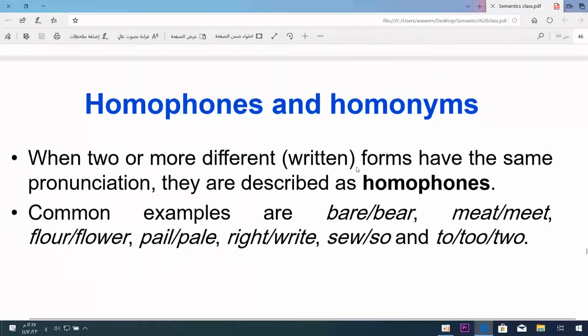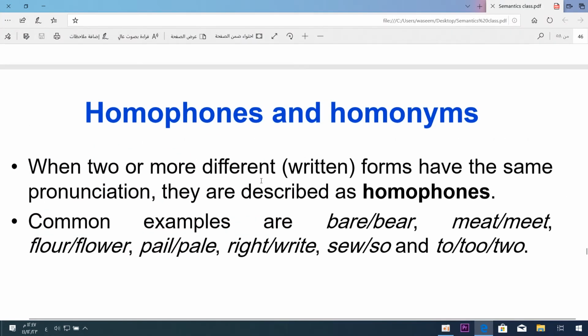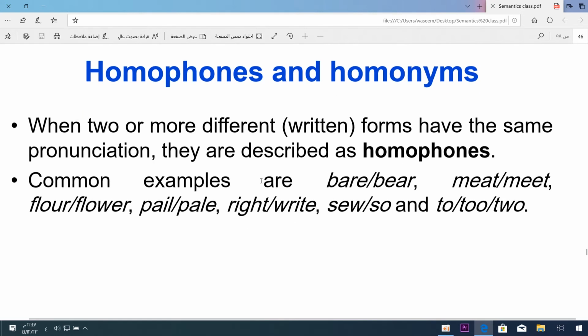And now we move to homophones and homonyms. We need just to analyze the word homophone. Homo means the same, and this is Latin, and phone means sound. So here we are talking about words which have the same sound, like meat, something that you eat, and meet, to be face to face with someone.